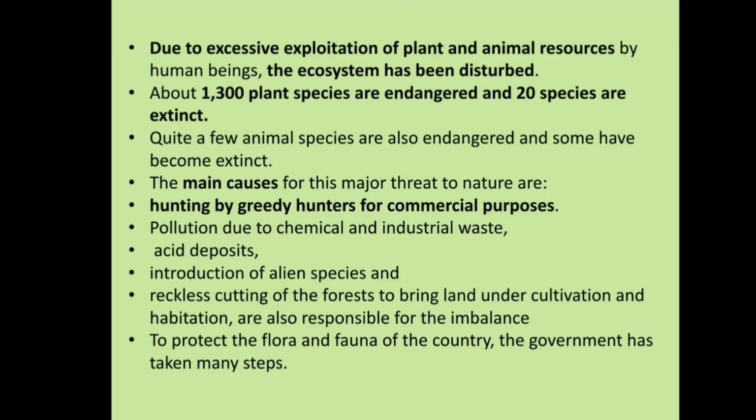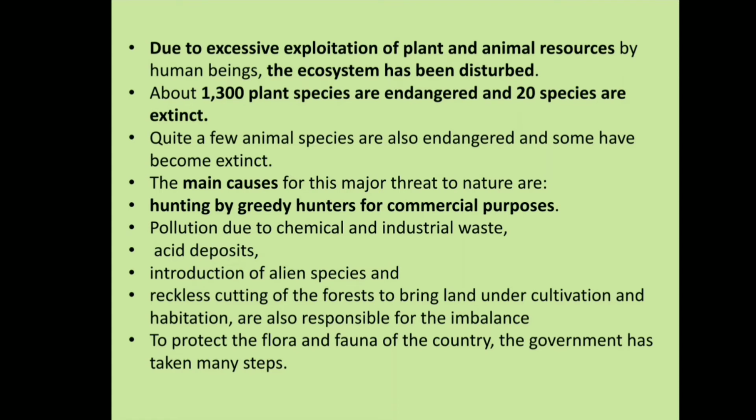Due to excessive exploitation of plant and animal resources by human beings, the ecosystem has been disturbed. About 1,300 plant species are endangered and 20 species are extinct. Quite a few animal species are also endangered and some have become extinct.